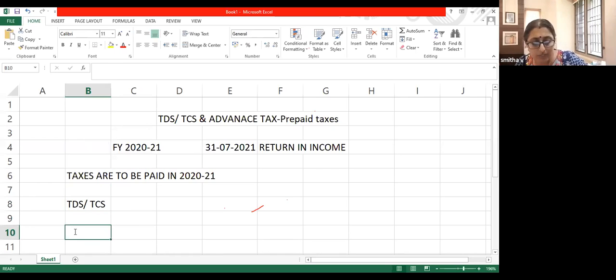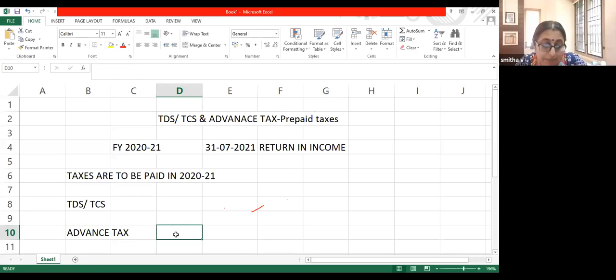In this discussion, TDS always includes TCS, okay? Advance tax is tax which is paid by the assessee himself. The assessee himself pays advance tax. See, I myself go to the income tax department and I pay my taxes.